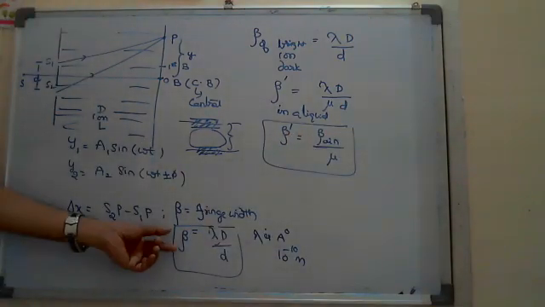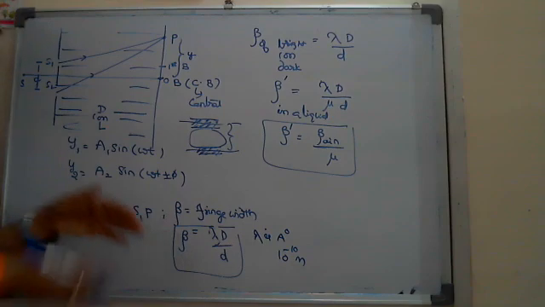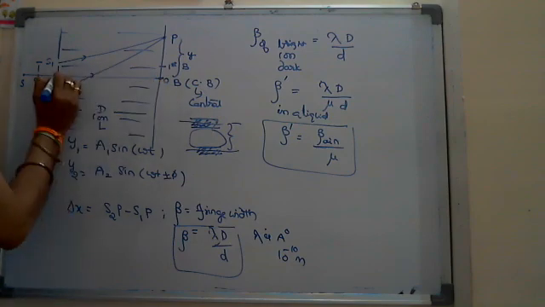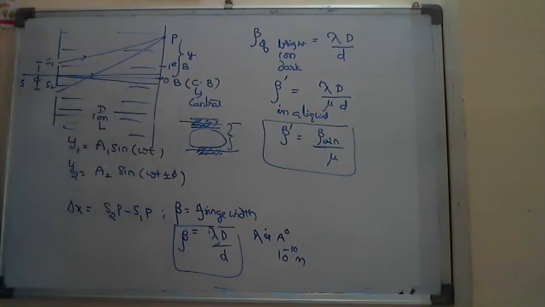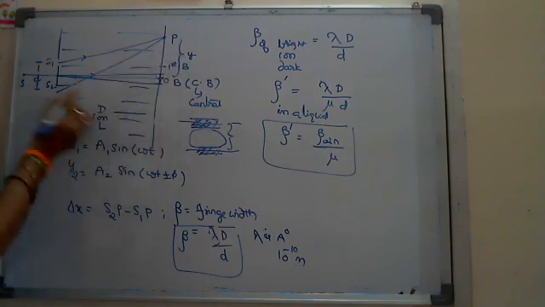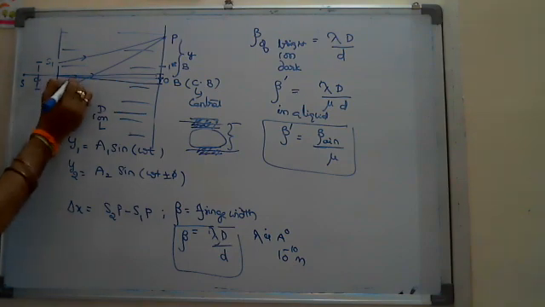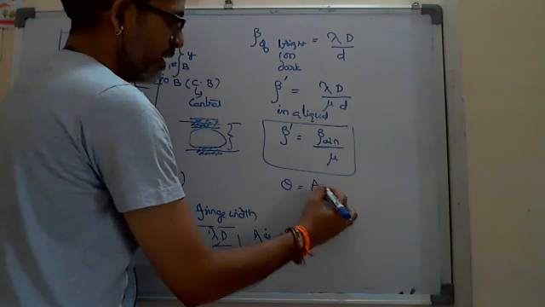Since beta, as I explained clearly, is in millimeters or some micrometers or centimeters, the width of each fringe is very small. That width at the center of S1, S2 makes a very small angle. Even though the fringe width is in centimeters, the angle made here is very small. That angle, suppose represented with the letter theta, is called the angular fringe width. So here theta is the angular fringe width.